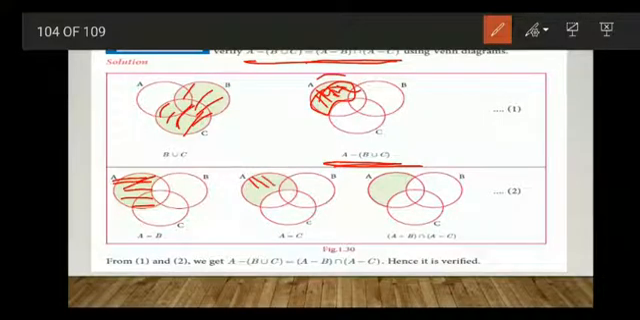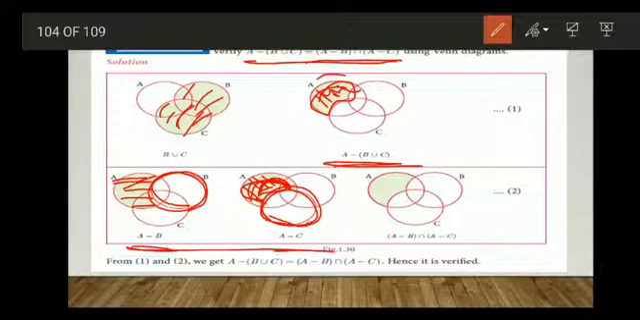Elements should be only in A, not in C. This is the portion for elements only in A but not in C. This is C. We should not shade any part of C. We should not shade any part of B for A difference B. So now take intersection.